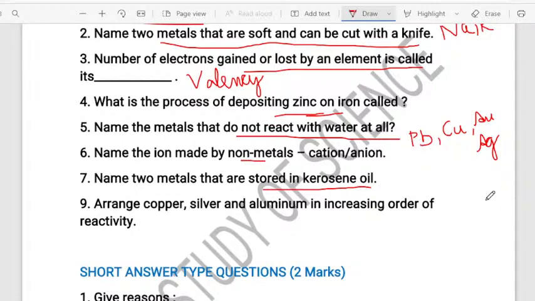Non-metals, we have spoken about chlorine just now. See, chlorine by gaining 1 electron, it will form whether cation or anion, you must know. Cation is the ion which is having the positive charge. Anion is the ion which is having the negative charge. But here they are asking name the ion made by the non-metals. So non-metal will gain electron and it will form the anion, because it is forming the negative charge. Very good. Most of you are answering correctly. And you have also already answered for the question number 7. That is, name the metals that are stored in the kerosene.